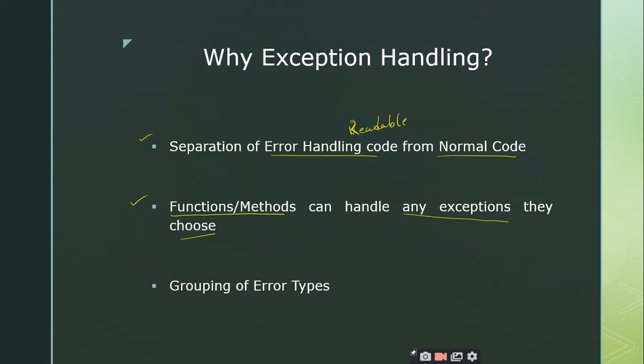So we can make use of functions, which are very familiar concepts in the C programming language, to simply handle these exceptions, right? And as I told, you can always have a choice of which exception can be handled and which can be left. But the experts say that you should never leave an exception without handling.